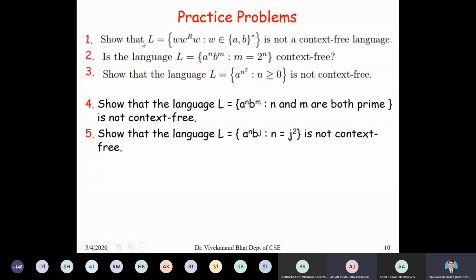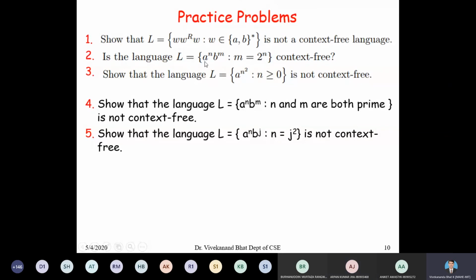The first problem, L is equal to W W^R W. This is the same as the second problem that we did in this session. You just have to pump one particular string in this language and show that that string does not belong to L.